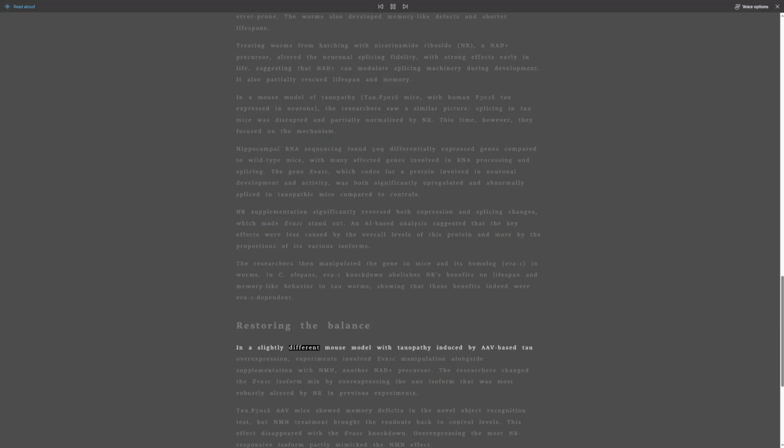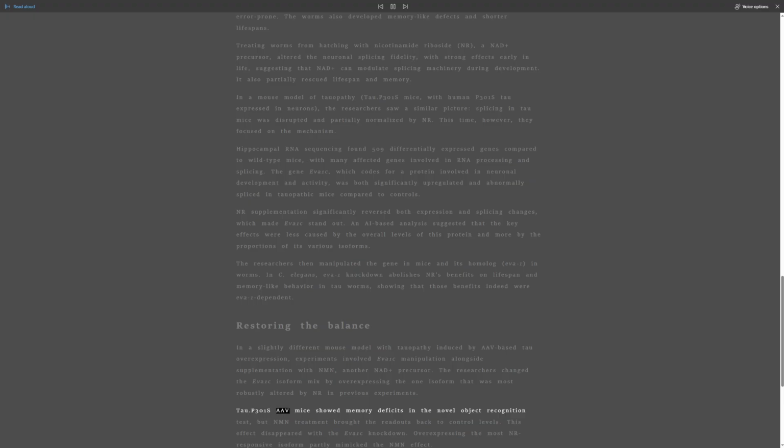Restoring the balance. In a slightly different mouse model with tauopathy induced by AAV-based tau overexpression, experiments involved EVA1C manipulation alongside supplementation with NMN, another NAD+ precursor. The researchers changed the EVA1C isoform mix by overexpressing the one isoform that was most robustly altered by NR in previous experiments.